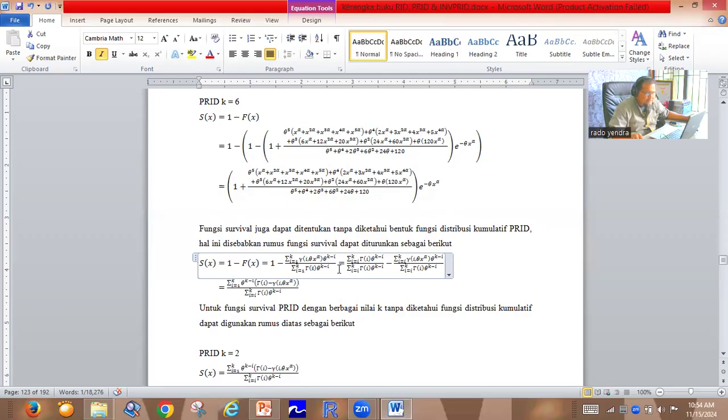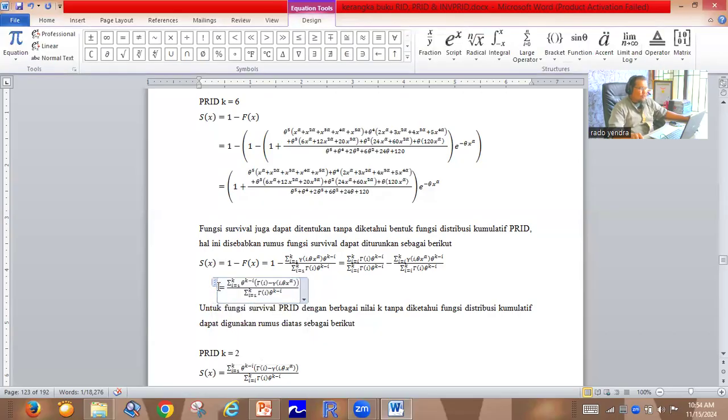So we can produce the final formula for the survival function: the summation from i equal to 1 until k of theta power k minus i multiplied by the gamma function i minus the lower incomplete gamma i comma theta x power alpha, divided by the summation from i equal to 1 until k of gamma function i multiplied by theta power k minus i.